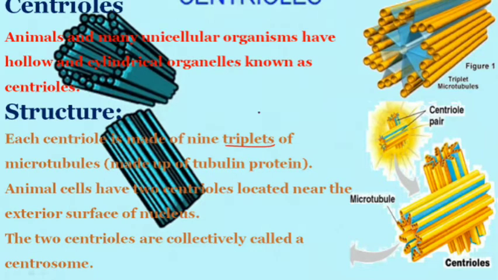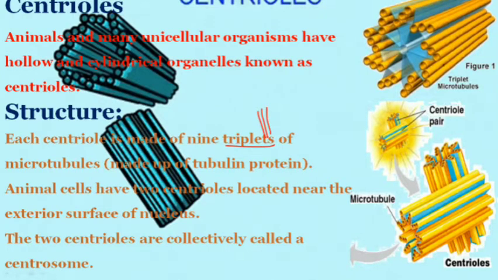Triplet means 1, 2, and 3 microtubules. You remember where we have seen microtubules? Cytoskeleton, yes. So you can say three straws or three fluty chocolates stuck together with some proteins.